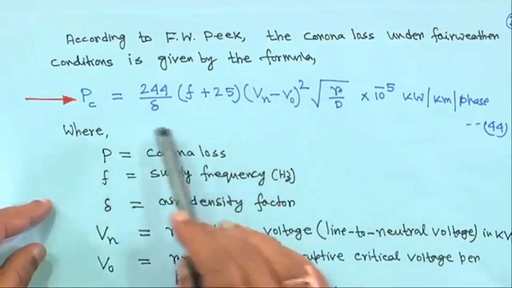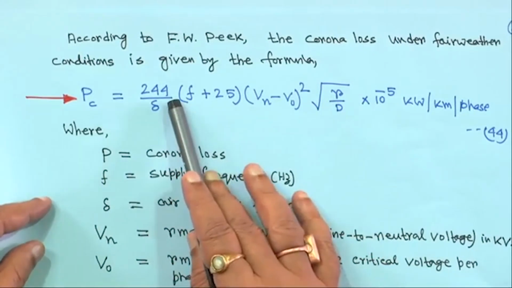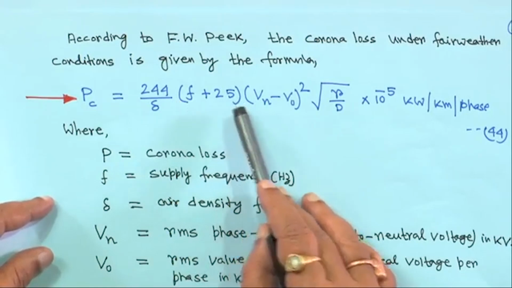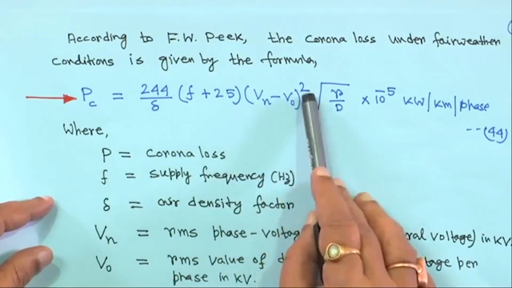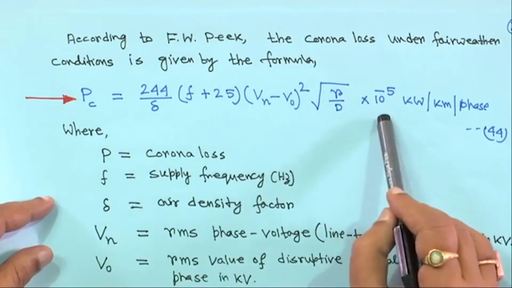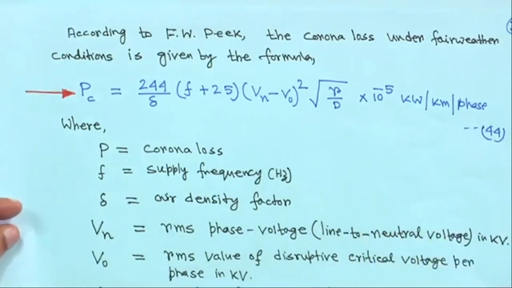It is 244 upon delta into f plus 25 into (Vn minus V0) whole square into root over r by d into 10 to the power minus 5 kilowatt per kilometer per phase.